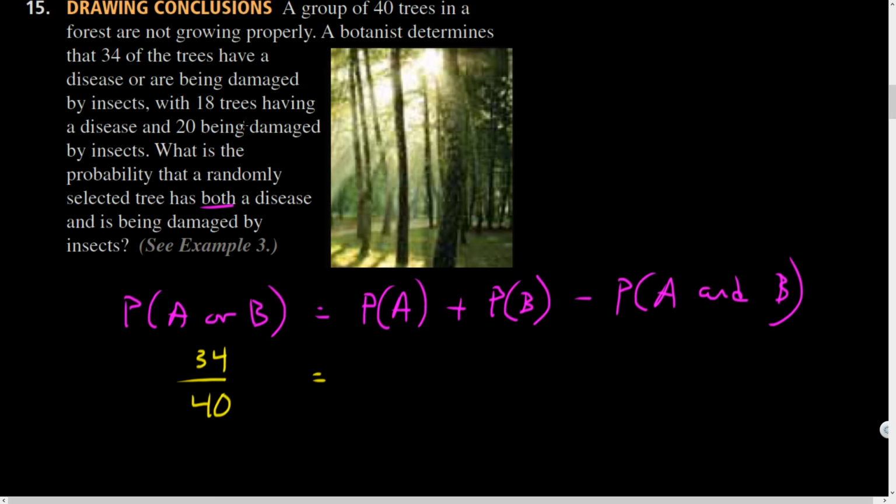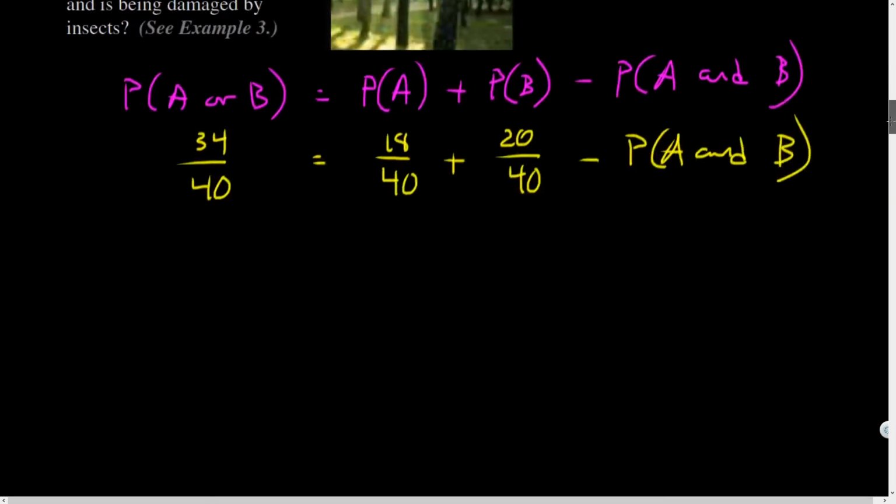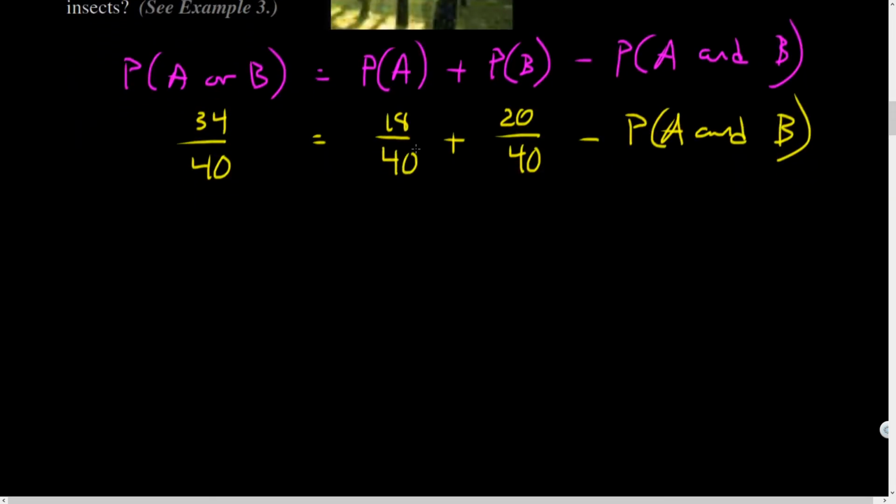Then they told us 18 have a disease. So 18 out of 40. Probability B, 20 are being damaged by insects. And I don't know how many are in the both category. Those unlucky trees. But using a little bit of algebra, I could solve this.